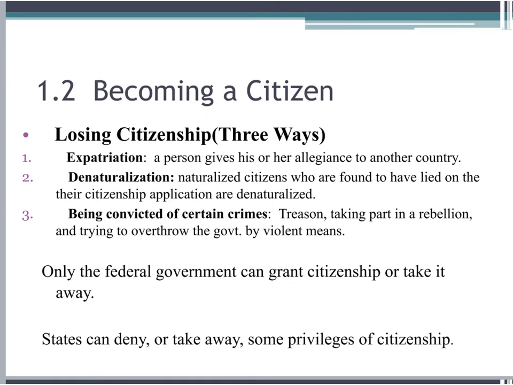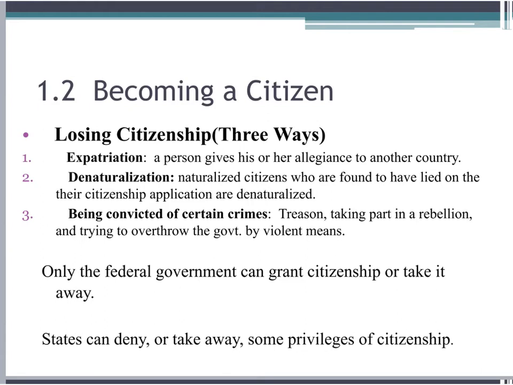Please write down the 3 ways people can lose their citizenship. Losing citizenship. First, we have expatriation. A person gives his or her allegiance to another country. Second, denaturalization. It's when naturalized citizens are found to have lied on their citizenship application. They are denaturalized. Third, being convicted of certain crimes.